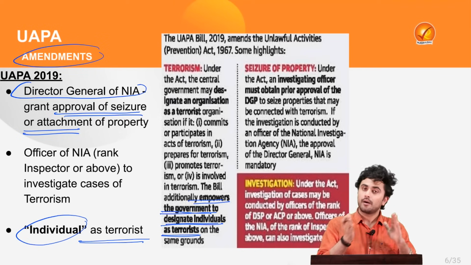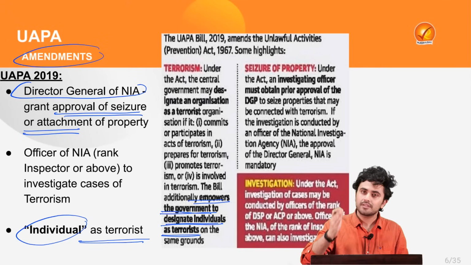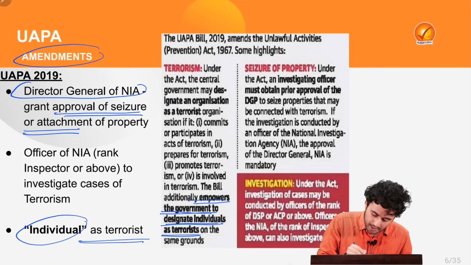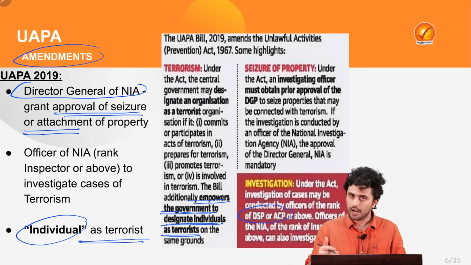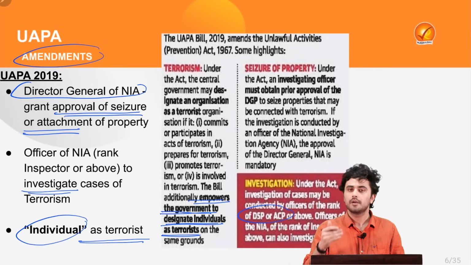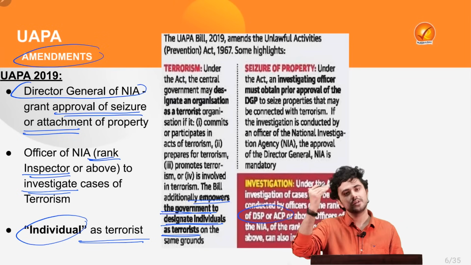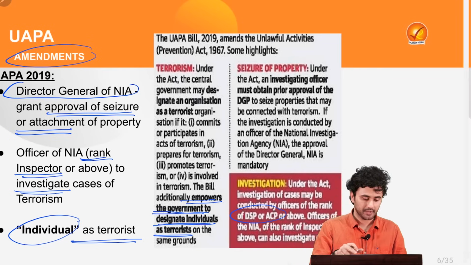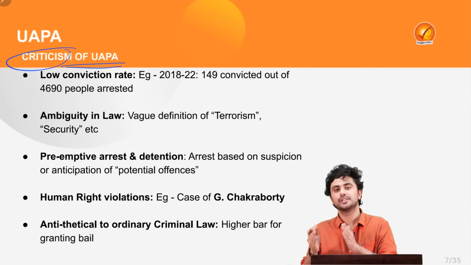Also, before the 2019 Amendment Act, any investigation related to a terrorist activity was supposed to be done by an officer of rank DSP or ACP. But now, under the 2019 amendment, such an investigation can also be done by an inspector or someone who is above the inspector rank. Now let's see what the criticisms of UAPA are.